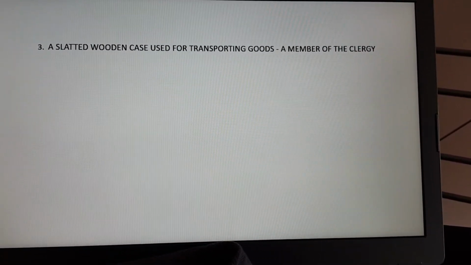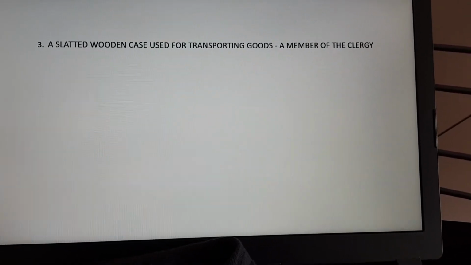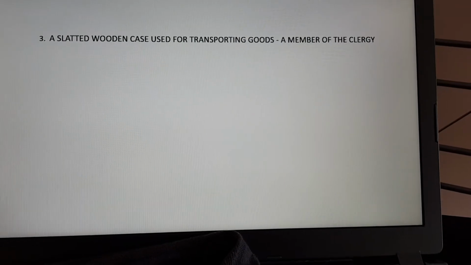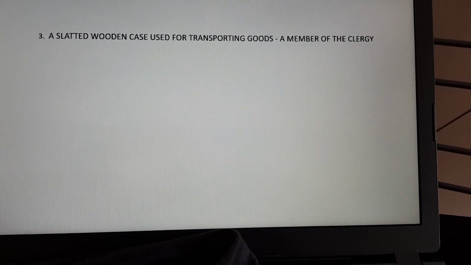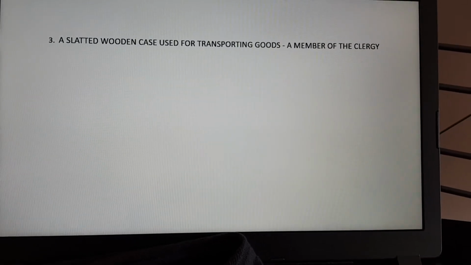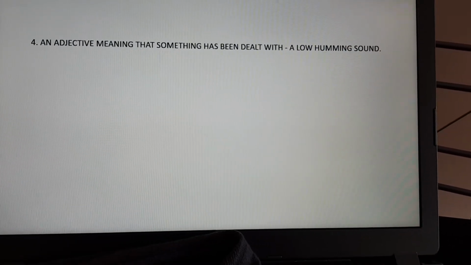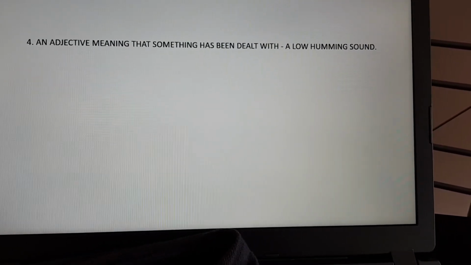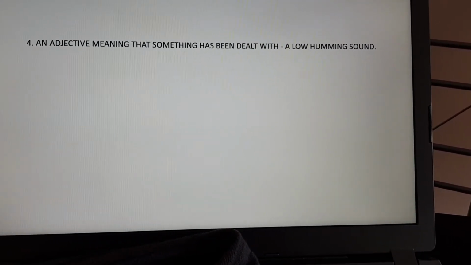3. A slatted wooden case used for transporting goods. Plus one letter becomes a member of the clergy. 4. An adjective meaning that something has been dealt with.